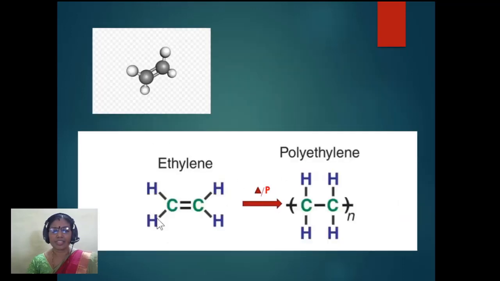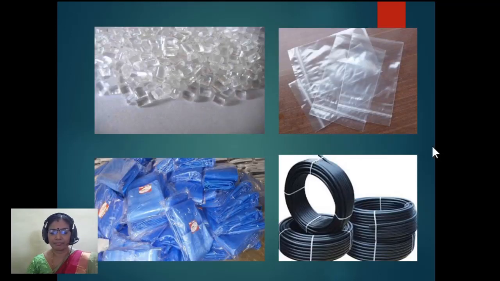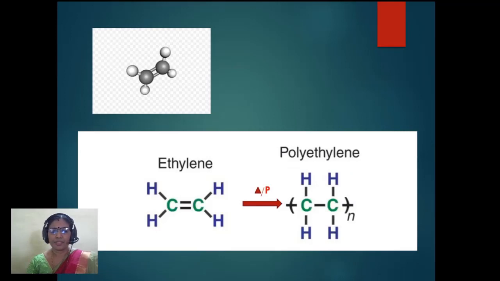Now how is this ethylene polymerizing? Ethylene is CH2 double bond CH2. When it is subjected to heat and pressure in the presence of a catalyst, it polymerizes to give you polyethylene.